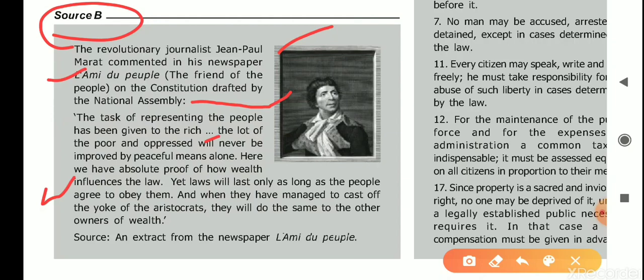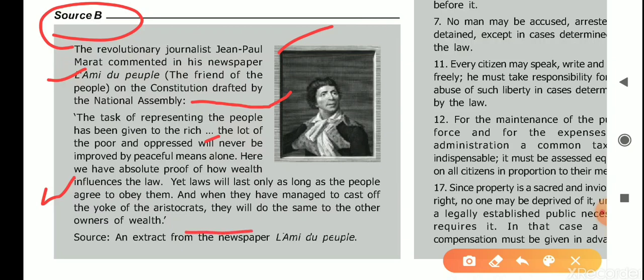Yet laws will last only as long as the people agree to obey them. He said law will be kept in force until the people obey it. When people will not obey it, then law will not be there. And when they have managed to cast off the yoke of the aristocrats, they will do the same to the other owners of wealth.